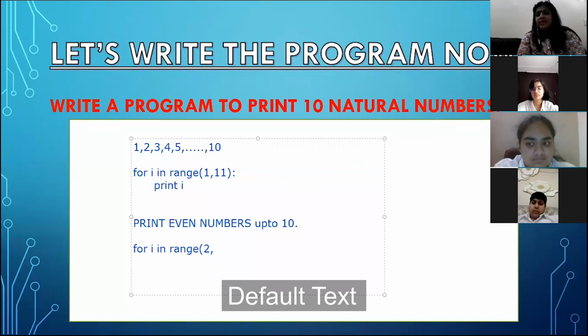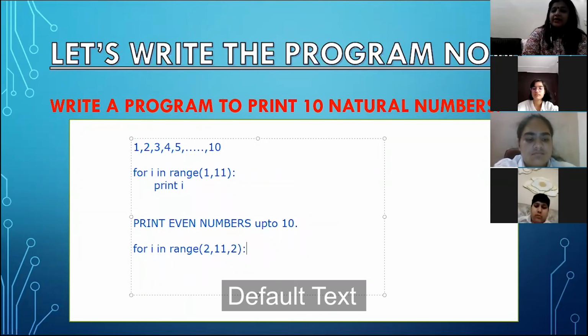What should be the terminating value now? 11. Very good. And after comma 11, 2. 2 is what? My step value. That means 2 plus 2, it will print 4. And after that, 4 plus 2 is 6.